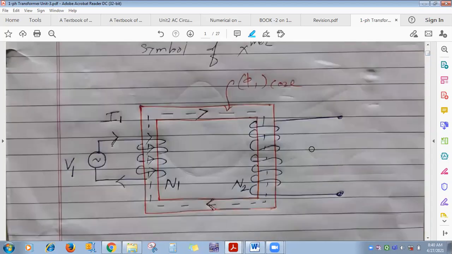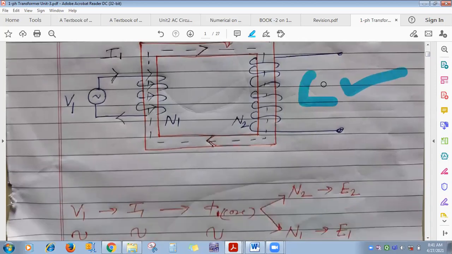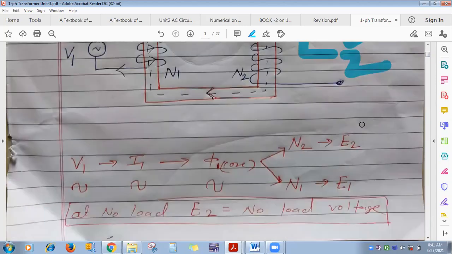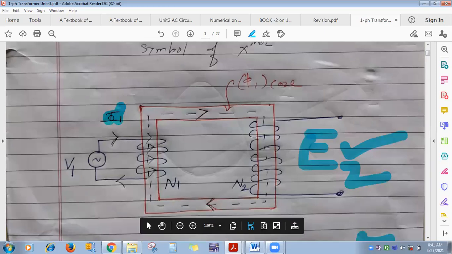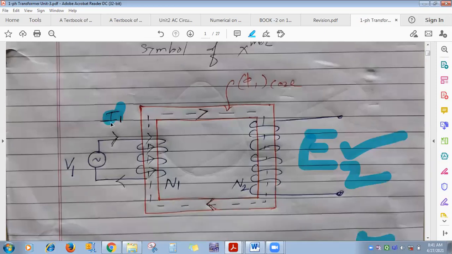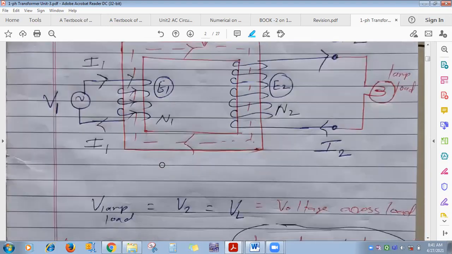See, this is the condition on no load. On no load, which loss takes place in the transformer? What is the EMF induced on the secondary? E2, which is equal to V2 at no load. E2 is mutually induced EMF, E1 is self-induced EMF. At no load, the current flowing through the transformer primary is very small; it has to overcome only copper loss, which is very small, and iron loss is constant. All these things we have seen.